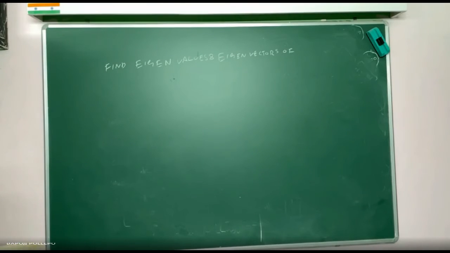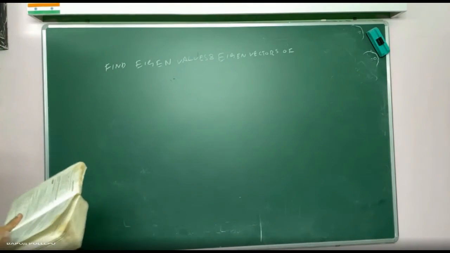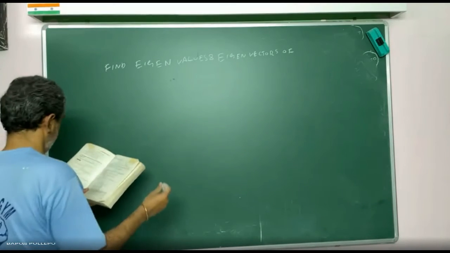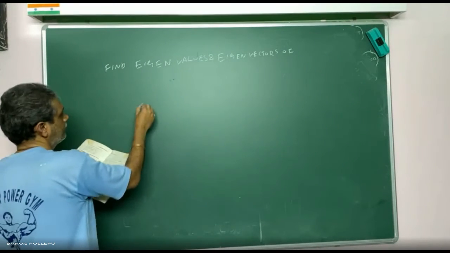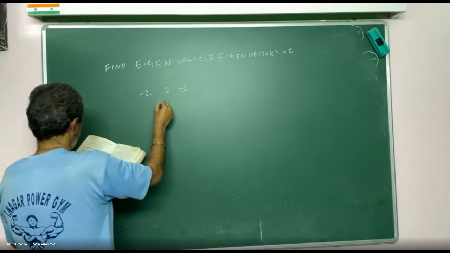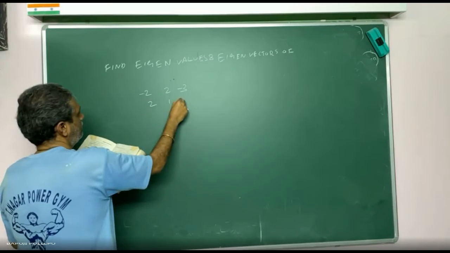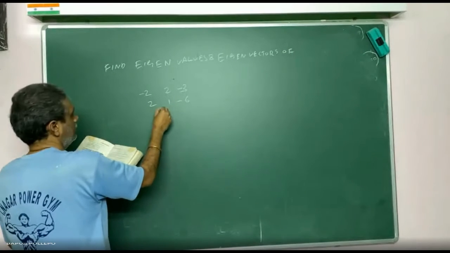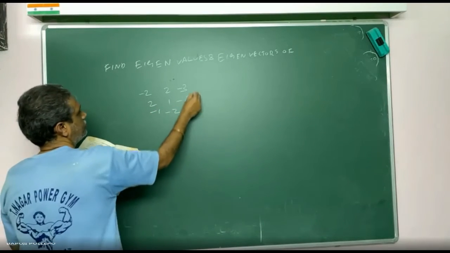Find the eigenvalues and eigenvectors of the matrix -2, 2, -3; 2, 1, -6; -1, -2, 0.